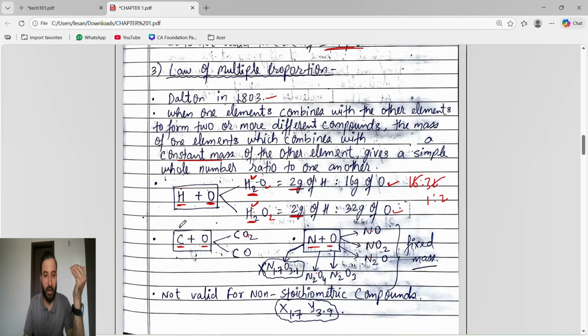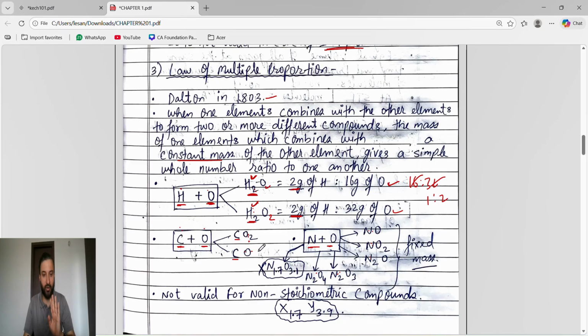Like carbon reacts with oxygen, two elements giving two compounds. Here carbon remains at the same constant mass, but the oxygen mass keeps on changing, and still they are in a whole number ratio.